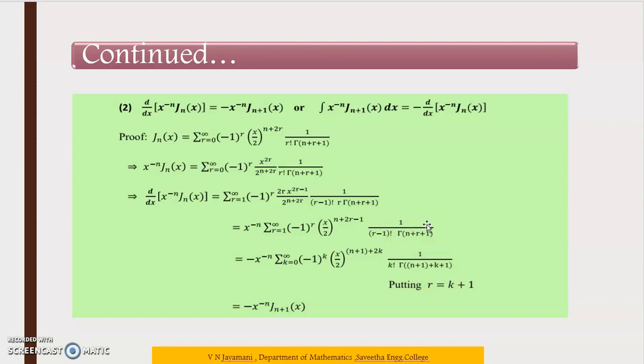So replace r equal to k plus 1. So r minus 1 is equal to k, k factorial, gamma of n plus k plus 1. This x power minus n is written as it is. So this is the expansion: if you replace n equal to n plus 1, we get the result like this.